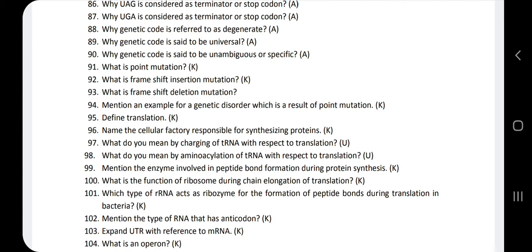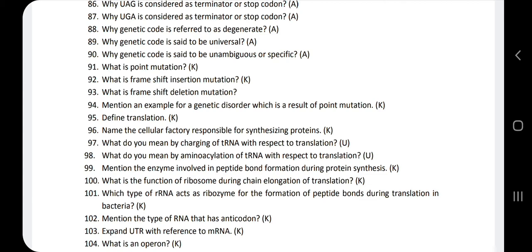It means when a nucleotide is added, the nucleotide sequence gets altered. Consider there are 9 nucleotides. If only one nucleotide is added, then it becomes 10, and 10 nucleotides are not divisible by 3. So it is called a frame shift insertion mutation.